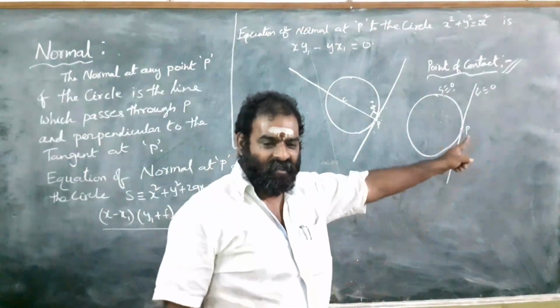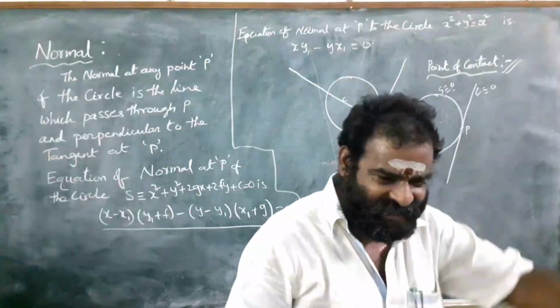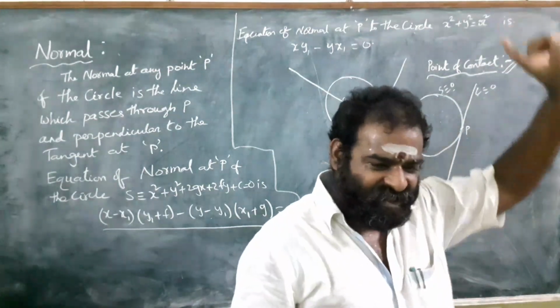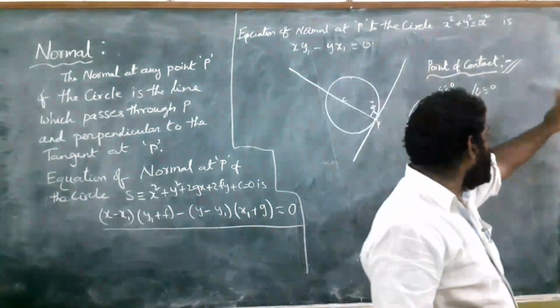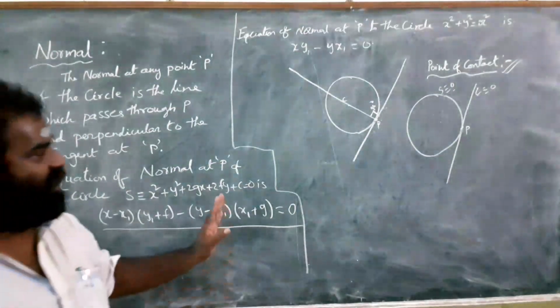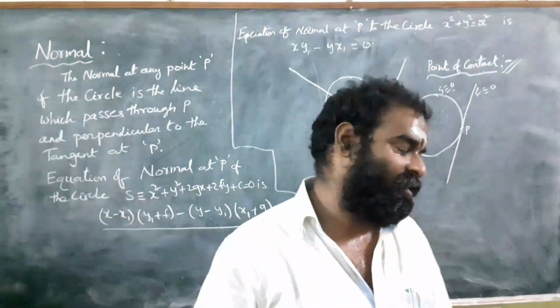Understand? Very important. So if a line L is a tangent to the circle, then the point where it touches the circle is called the point of contact. So these are the important concepts: normal and point of contact.